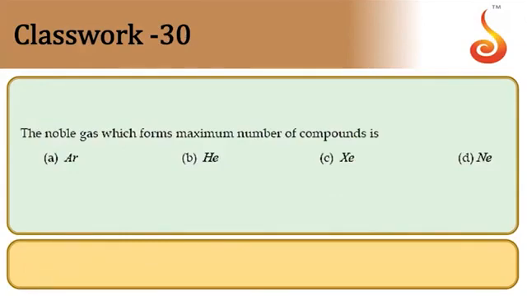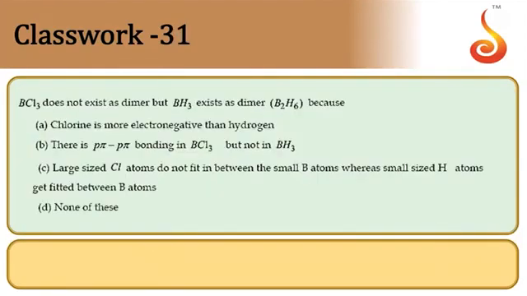Noble gas which forms the maximum number of compounds. Xenon forms them because of its lowest ionization potential value among them. So xenon compounds are widely available. Therefore the option is C. So C is the answer.